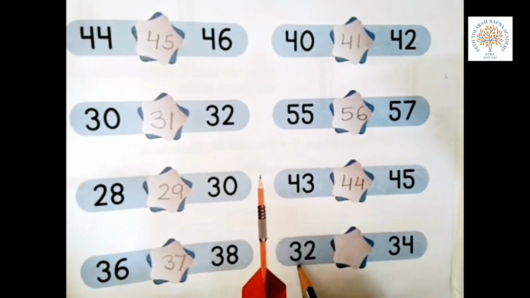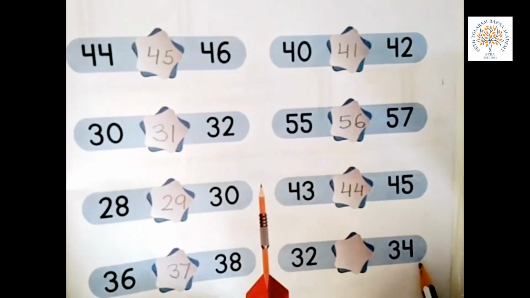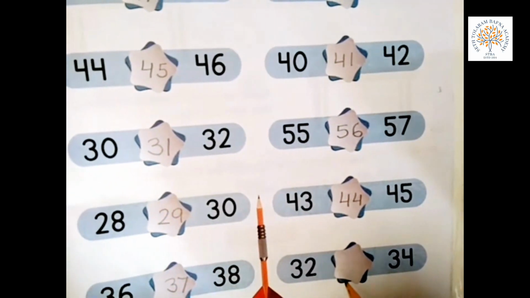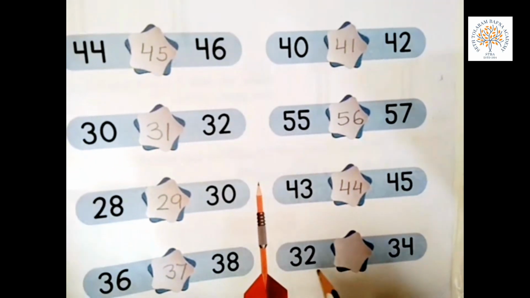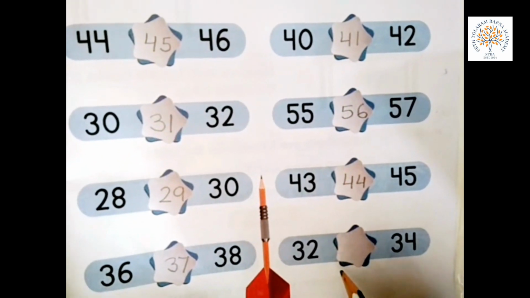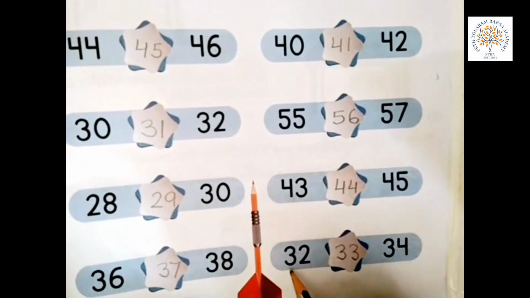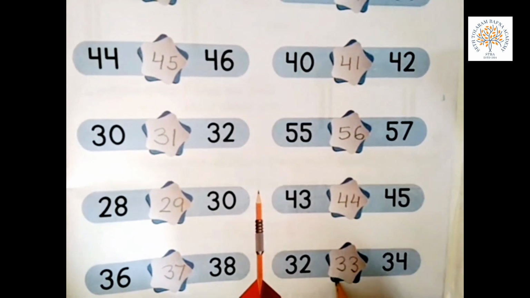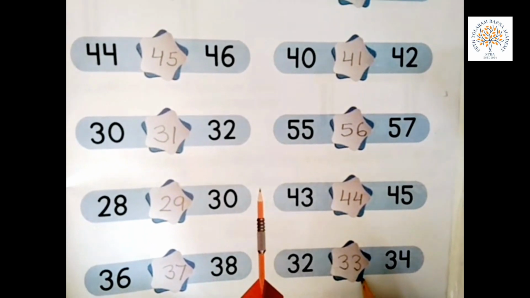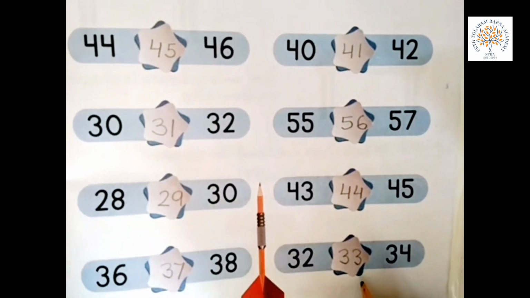Now 32 and 34. What comes in between 32 and 34? Start counting from 31. 31, 32, 33, 34. What comes in between 32 and 34? 33. Now students, we have learned